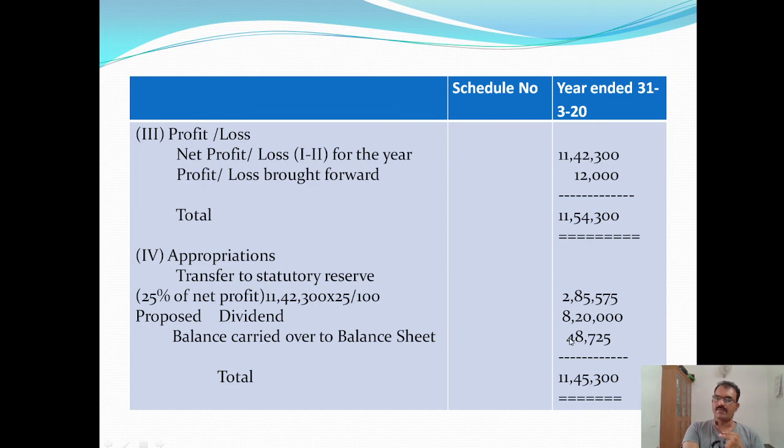So we will get 48,725. This figure will be carried over to the balance sheet. That is the balance carried over to the balance sheet. Okay, 48,725 will be shown in the balance sheet as profit during the year. Okay, thank you.